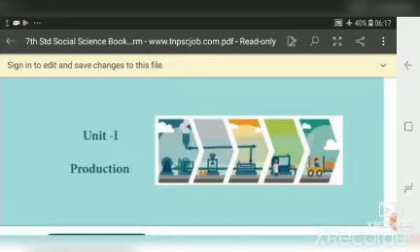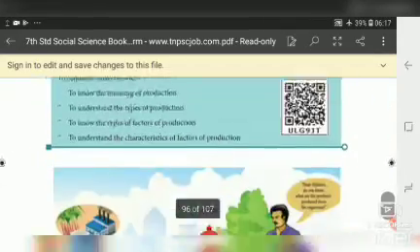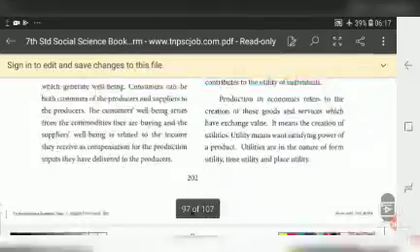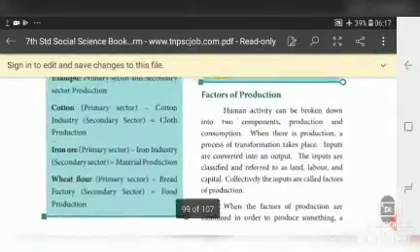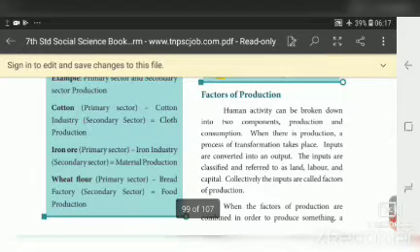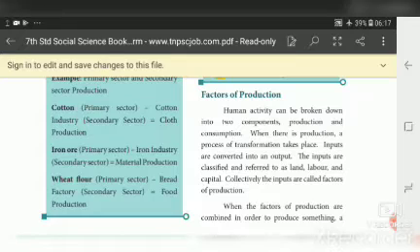Students, we are studying Economics Unit 1, Production. In our previous class, we learned the factors of production. What is meant by factors of production? Some inputs are converted into output. The inputs are classified as factors of production, and there are four major factors of production: land, labor, capital, and organization.